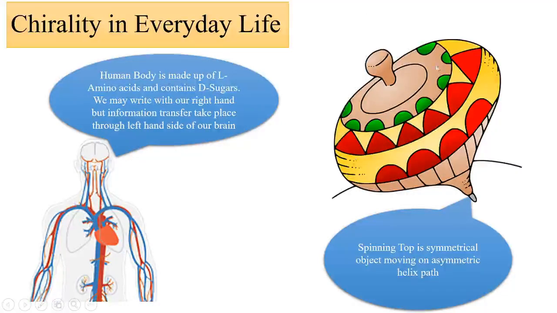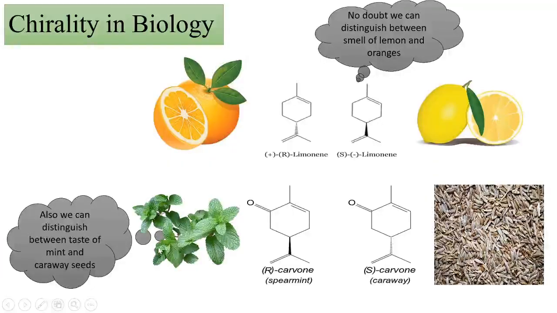This is another example. You can see a spinning top. When you see the spinning top, it rotates in a symmetrical fashion. But the path it follows is helical, and a helical path is considered chiral or asymmetric in nature. Chirality is also important in the biological world.